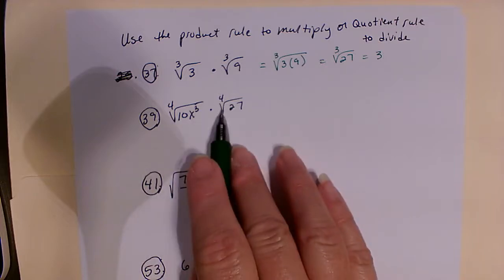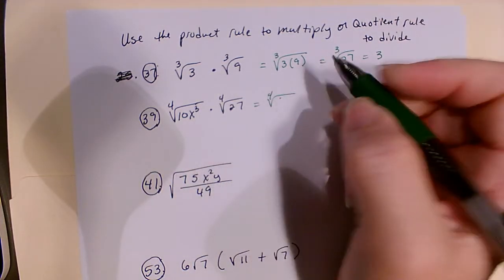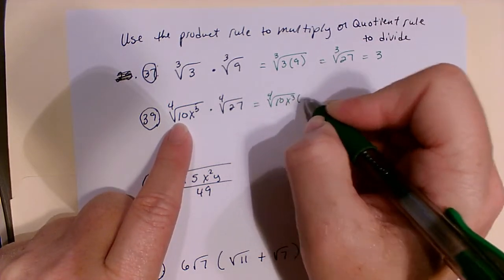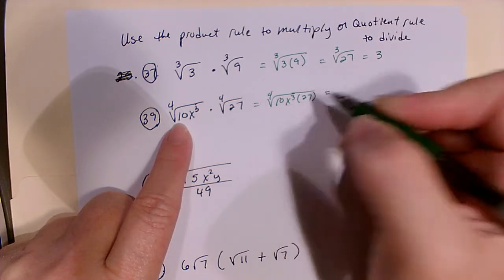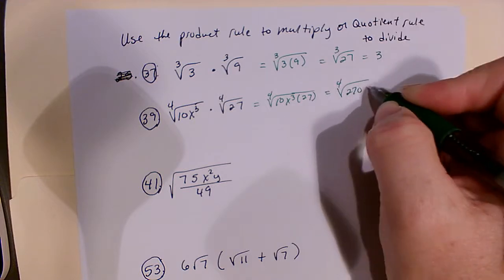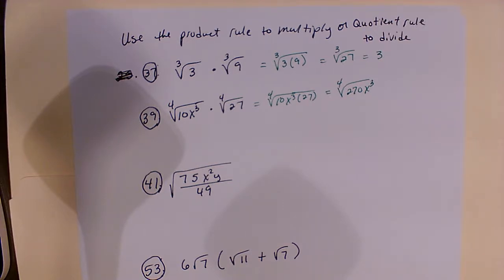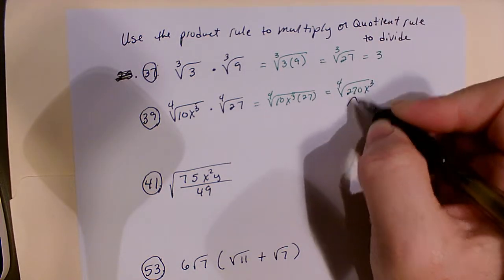Here we have the fourth root. So we're going to have the fourth root of 10x cubed times 27. Well, 10 times 27 will get us 270 times our x cubed. Well, 270 is not going to break down. We can try to break it down, but we're not going to end up with 4 of the same number that we can find a group of.